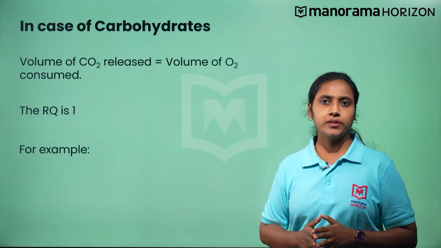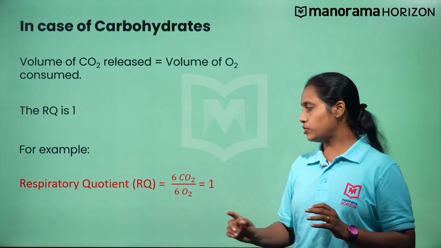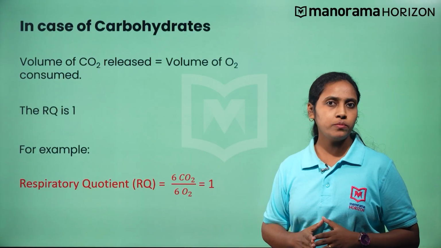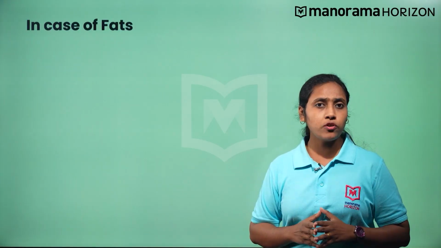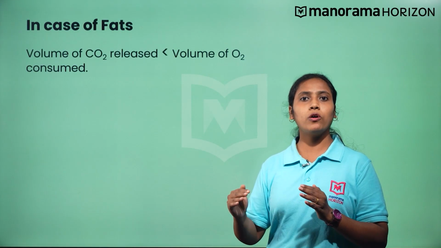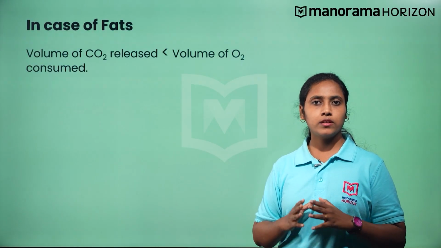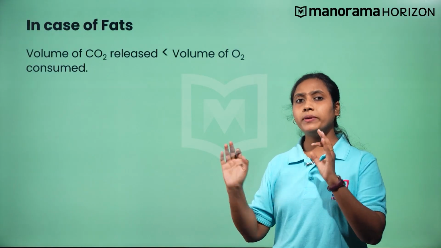As you can see here, 6 carbon dioxide released uses 6 oxygen molecules. In the case of fats, the amount of carbon dioxide evolved is lesser than the oxygen utilized. So, what will be the RQ?